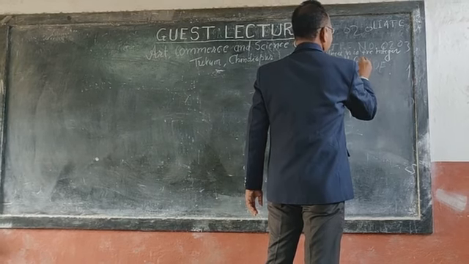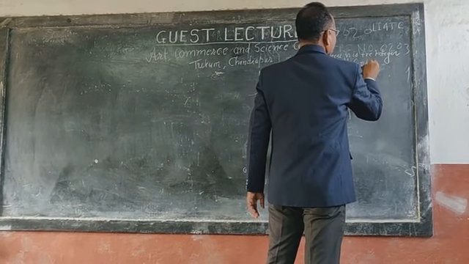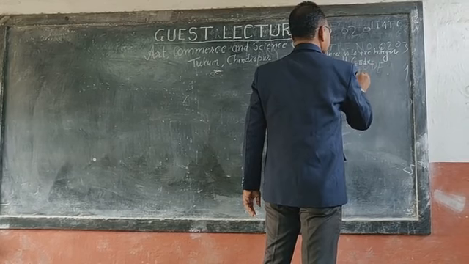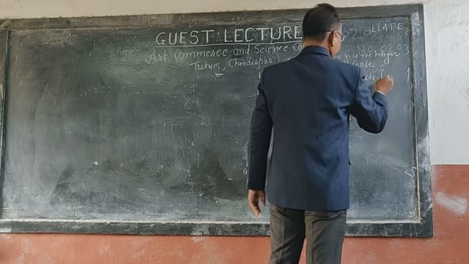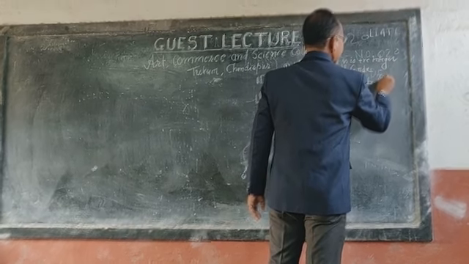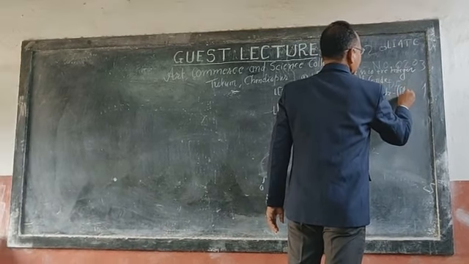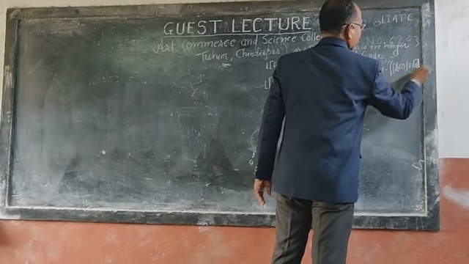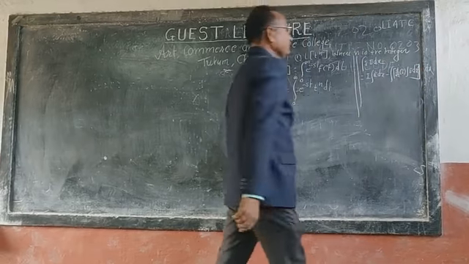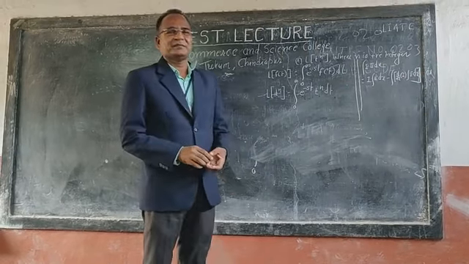Integration of first into second function with respect to x is first function into integration of second function with respect to x, minus integration of the derivative of the first function into the integration of the second function with respect to x, and this complete bracket with respect to x. This is the integration by parts.